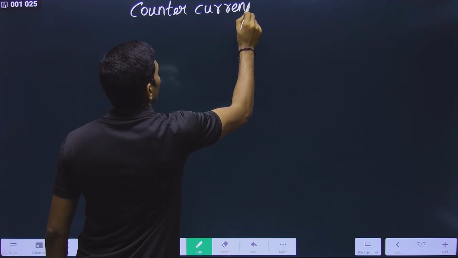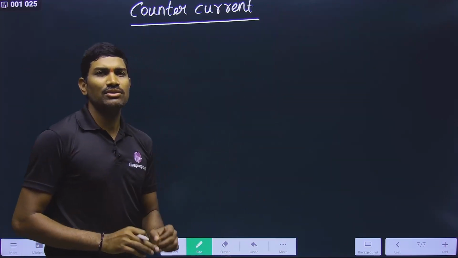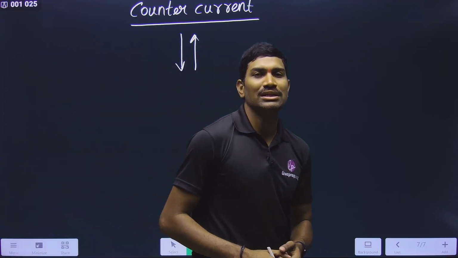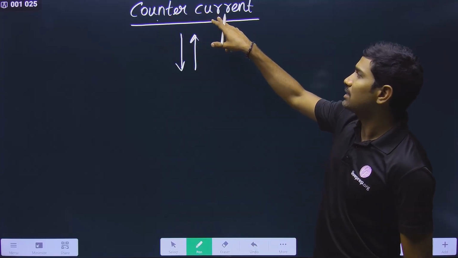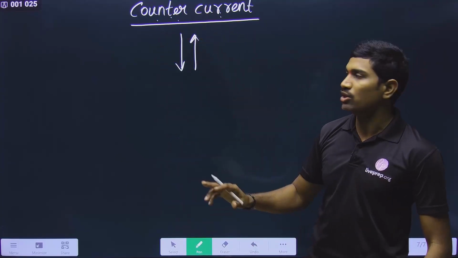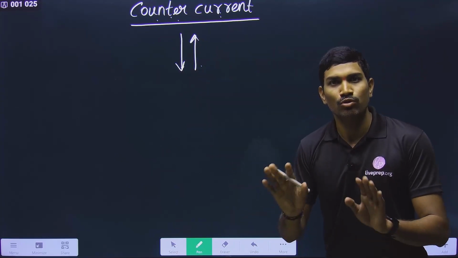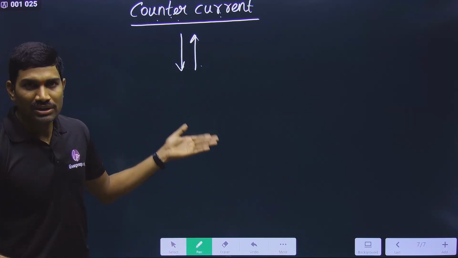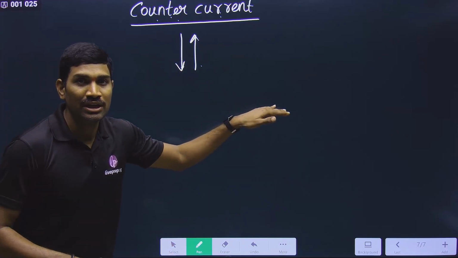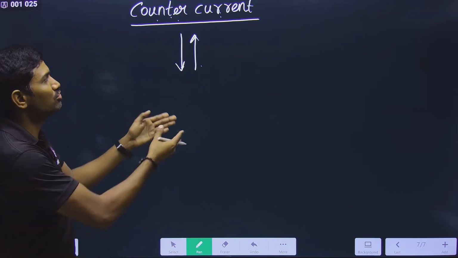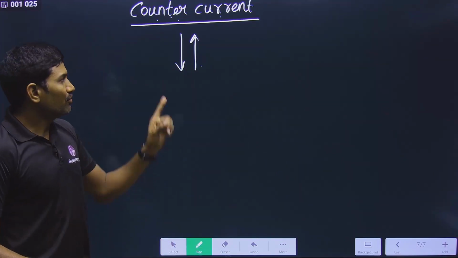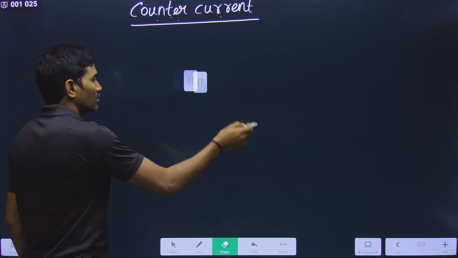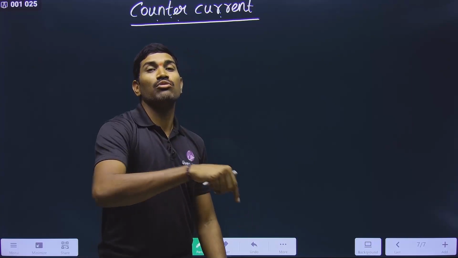What is the meaning of counter current? Simply, movement in opposite directions is called counter current. Counter is opposite, current is the movement. That's it. Here also you are studying something that is moving in opposite directions, that's why we use the term counter current. If you understand this opposite movement as counter current, you have understood 50% of this. Now you need to focus on where exactly they are moving in opposite directions.